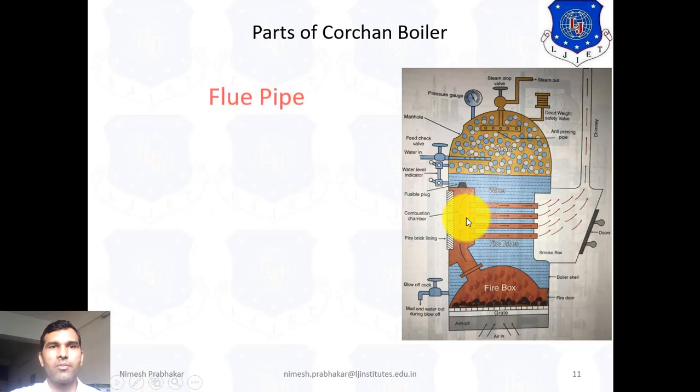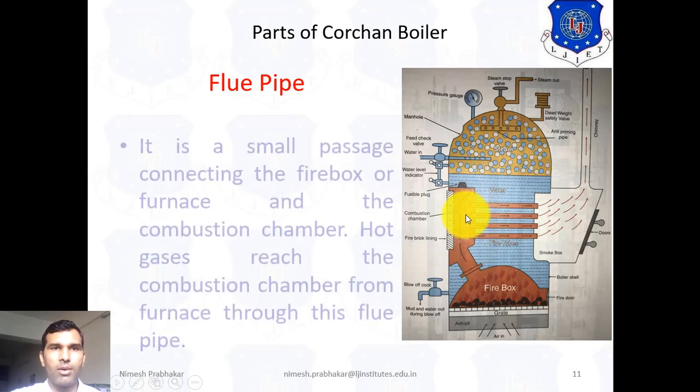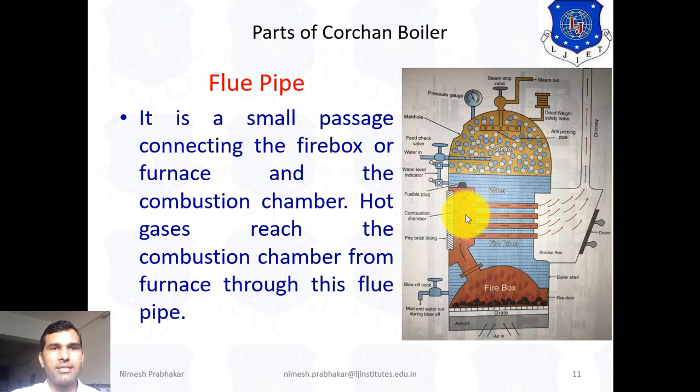Now next one is the flue pipe. The connection of the firebox and the combustion chamber is done through the flue pipe. So what is flue pipe? It is a small passage connecting the firebox or furnace and the combustion chamber. Hot gases reach the combustion chamber from the furnace through this flue pipe.